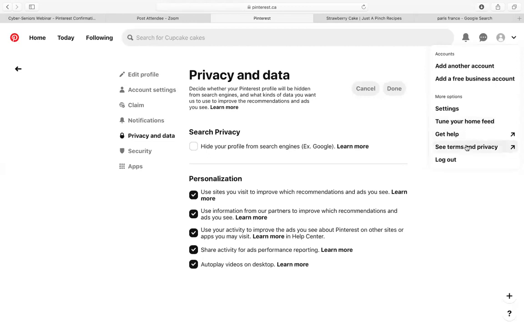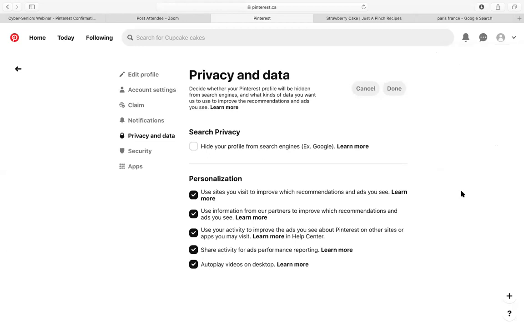And if you'd like to see their specific terms and privacy for Pinterest, and this is where you can log out, which is what we recommend to do after each session. So let's say I won't log out for now, but yeah, this is where you can log out. This is a little arrow right next to the profile picture. And yeah, did I miss anything, Macaulay?